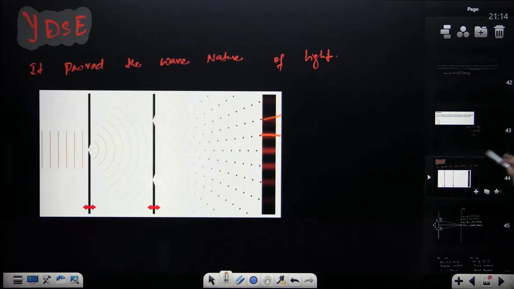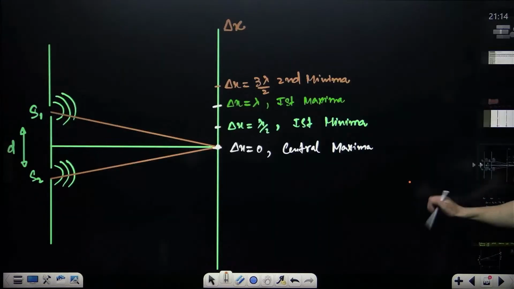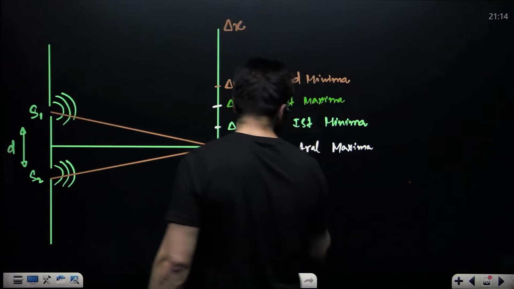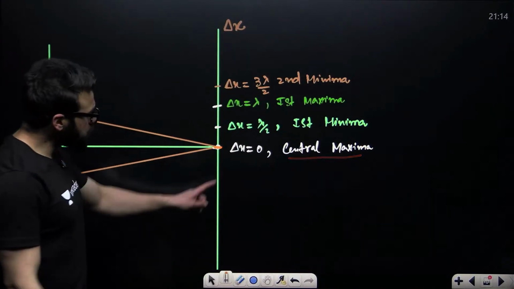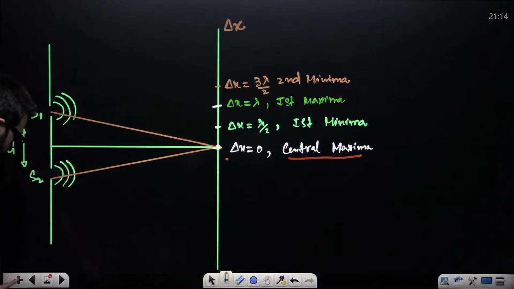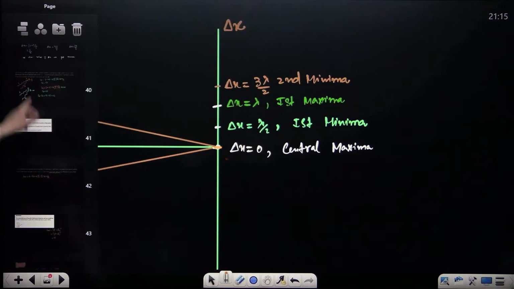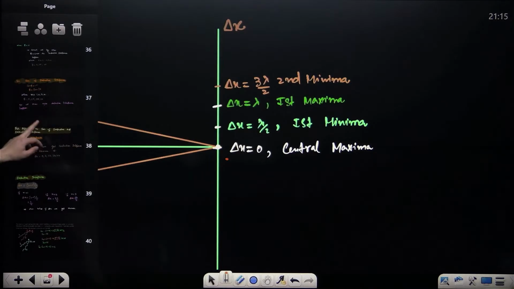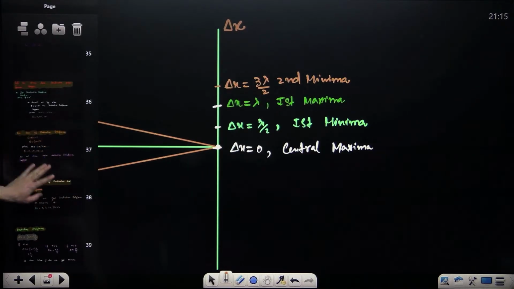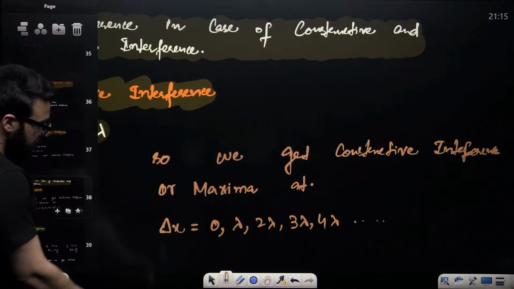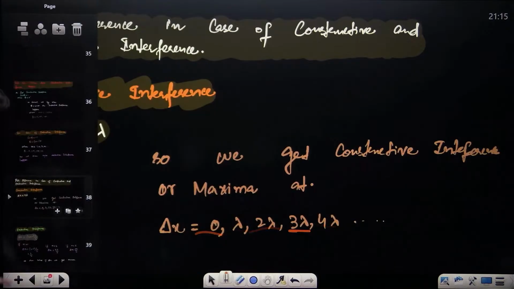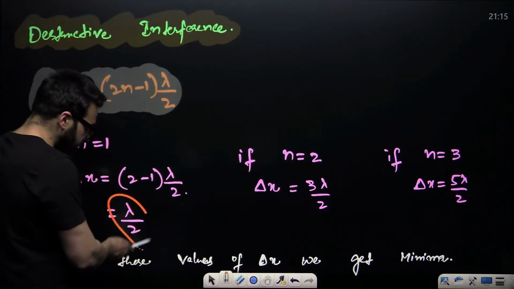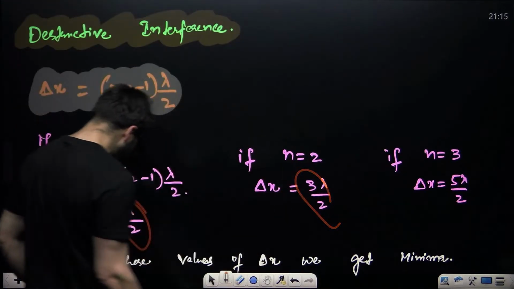Now, in this particular case, guys, if we talk about the central maxima, what is going to be the path difference? I have told you previously, in case of constructive interference, path difference can be 0, lambda, 2 lambda, 3 lambda, 4 lambda. When it comes to destructive interference, path difference is lambda by 2, 3 lambda by 2, 5 lambda by 2.